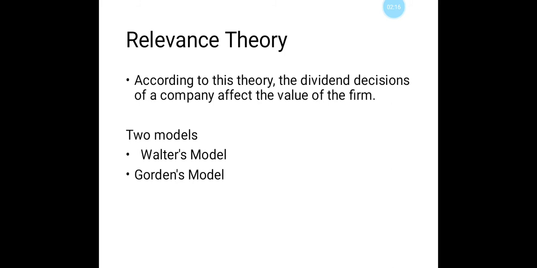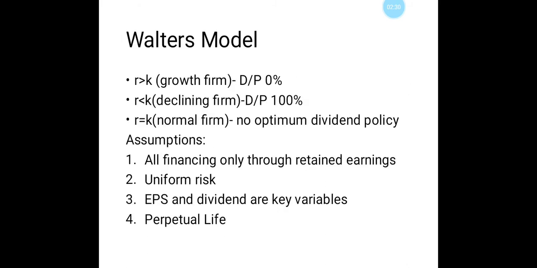The second category we have is relevance theory. Relevance theory says that dividend policy has a major effect on the value of the firm. Under this, we have two models, that is Walters model and Gordon's model. If the return on investment, that is R, exceeds the cost of capital, that is K, the firm should retain the earnings. So, Walter model divides the firm into three categories: growth firm, declining firm, and normal firm.